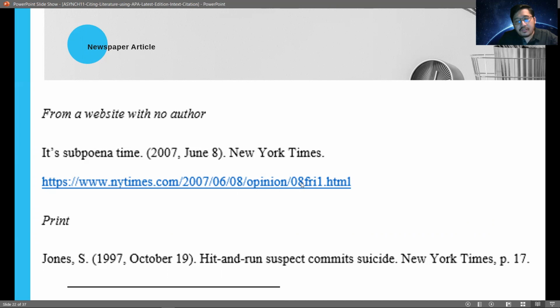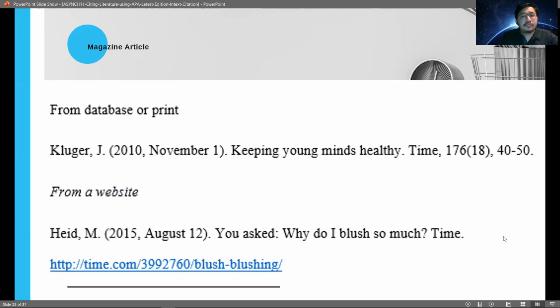Now, what if the newspaper is a printed one? This is not the newspaper that you have read online. This is a newspaper that you have bought from an actual store. So it should look like this. Again, we state the name of the author, followed by the copyright date, and then it's followed by the title of the article. It's followed also by the name of the newspaper, and then we have to state the specific page where we have read that particular article.